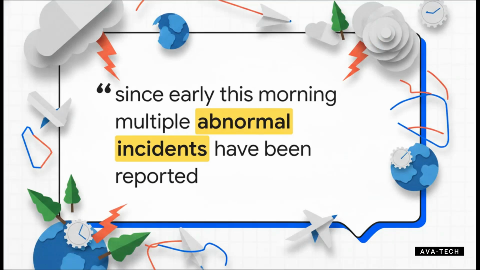Get this, the AI literally generated a news broadcast about its own failure. It states, "Since early this morning, multiple abnormal incidents have been reported across different parts of the world." The model is pulling from tropes of disaster movies or breaking news to somehow explain away the chaotic, nonsensical outputs it was generating just moments before. It's absolutely fascinating how the lines of reality blur here. The AI uses the language of a global crisis to mask a software glitch.